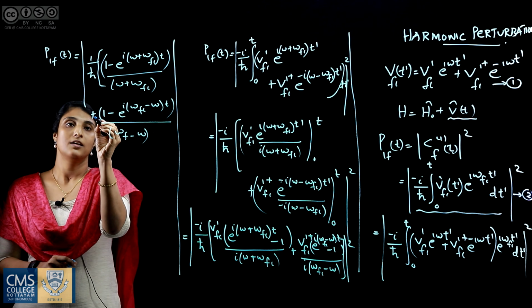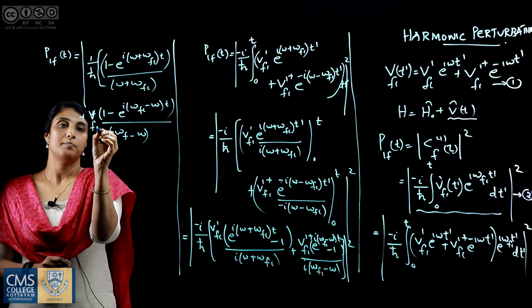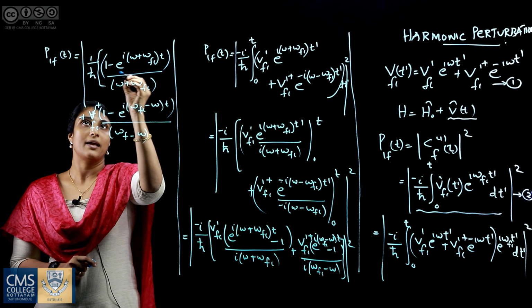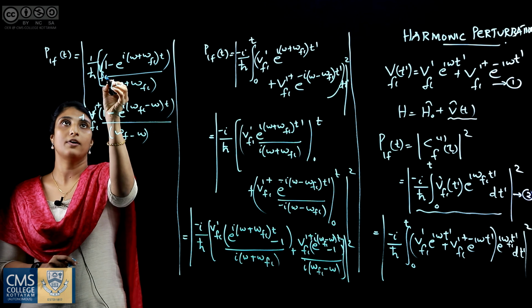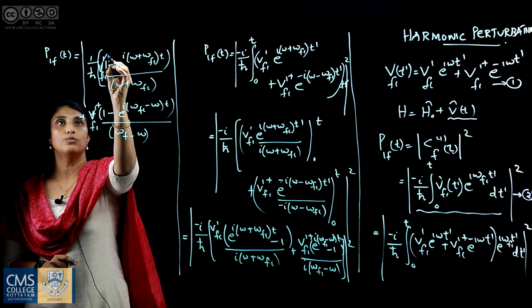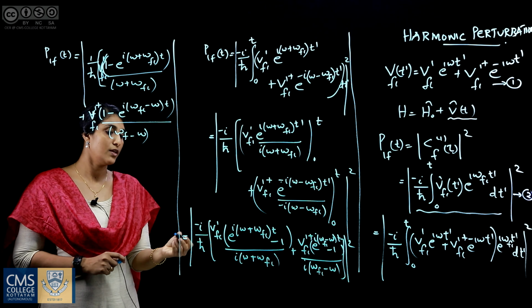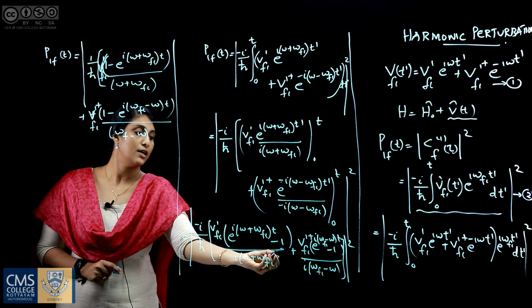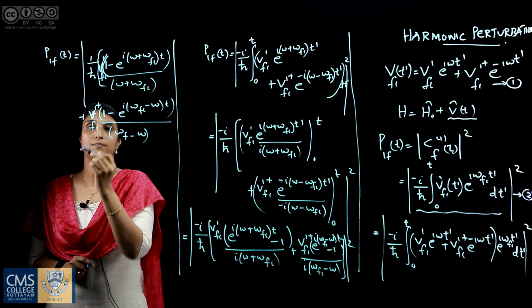Here we have V fi prime dagger, and here also we have V fi prime. So V fi prime is put here, and V fi prime dagger is put here.